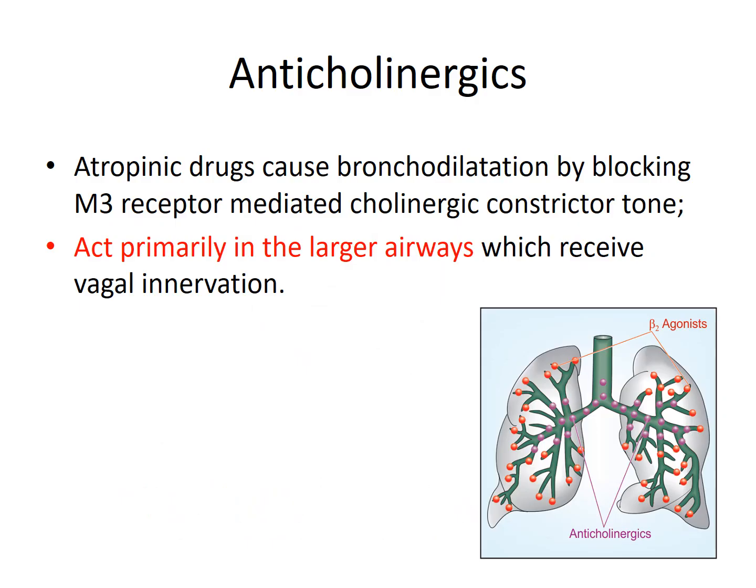The next class is the anticholinergics. So what are anticholinergic drugs? Those are the atropine-like drugs. So atropinic drugs cause bronchodilation. How? By blocking the muscarinic receptors, that is the M3 type of receptors that are located on the bronchial smooth muscles, and because of this there will be dilatation of the bronchi. And one more important thing to be kept in mind is that they act primarily on the larger airways, where there is vagal innervation.